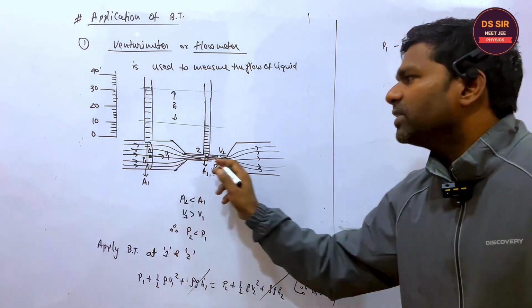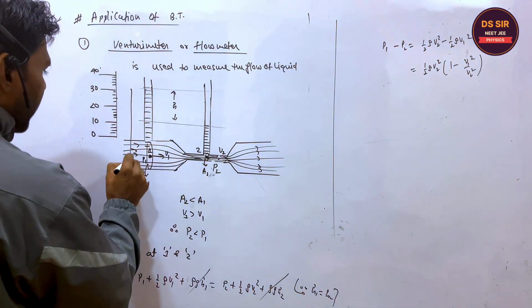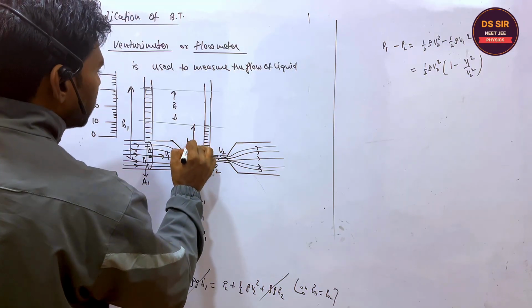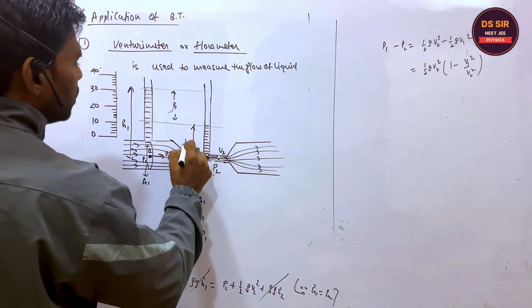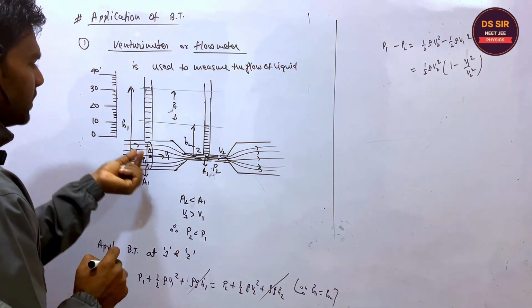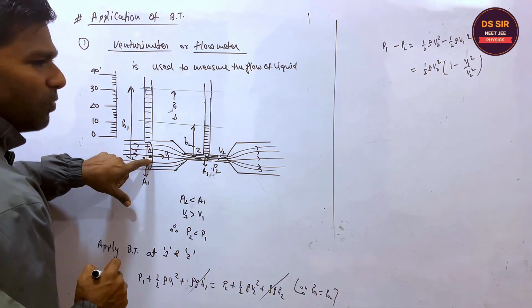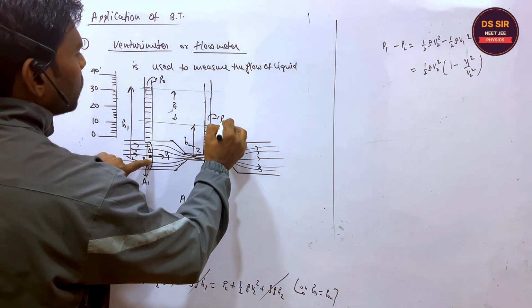What is the pressure difference at this point? Suppose this height is the H1 height, and this height is the H2 height. Are you getting or not? What is the difference in H1 and H2? At this point, what is the pressure P1 you will write? This is open to atmosphere.